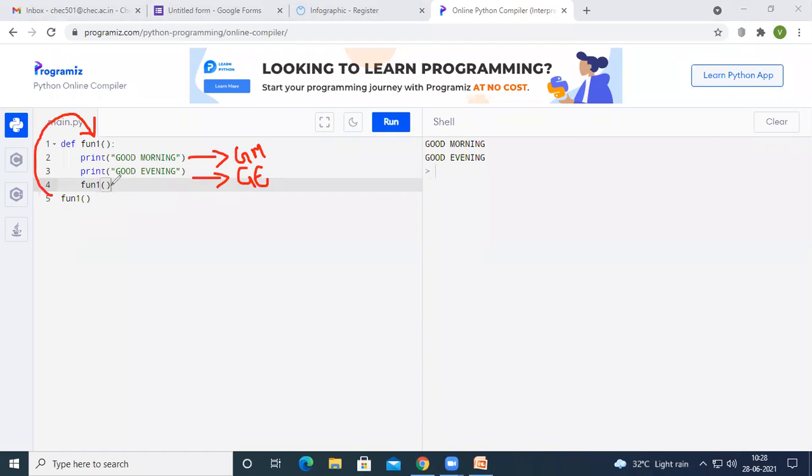And after that, the third statement is again calling the same function. So again it is going to call the same function. When the same function is called again it is going to print good morning and then good evening. Again it will call the same function, again print good morning, good evening. So it will be printed an infinite number of times.